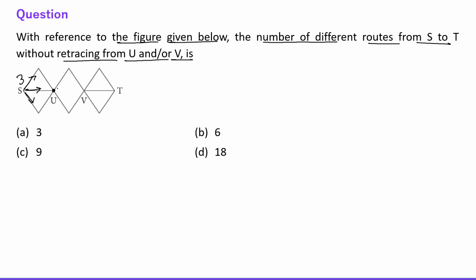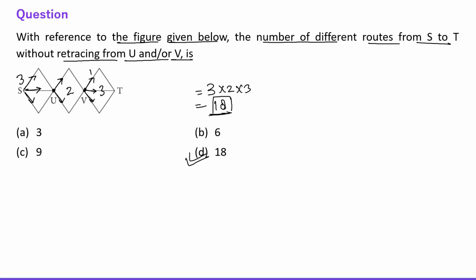Again, from this point, this is 1 and this is 2. And from this point, this is 1, this is 2, and this is 3. So we just have to multiply all these 3 numbers to find the total number of routes. So this is 18. Total number of routes are 18.